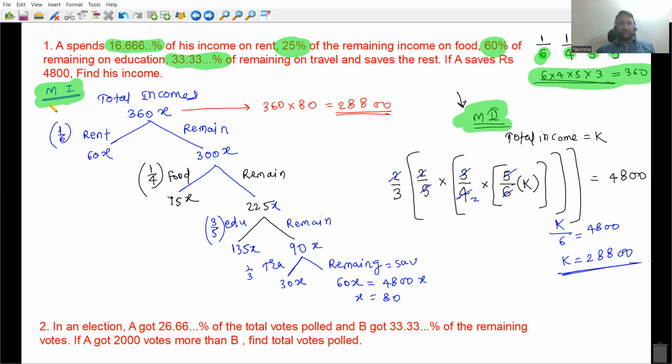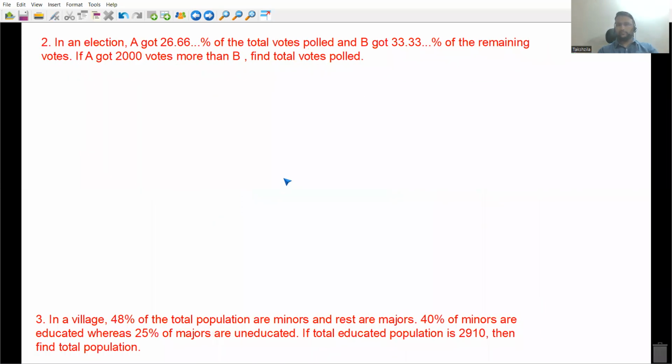Yes, everyone, let's do the second question. First of all, identify what is 26.66%. 33.33 you should already know is 1/3. Tell me, everyone, in case of any doubt, you can unmute and tell me.